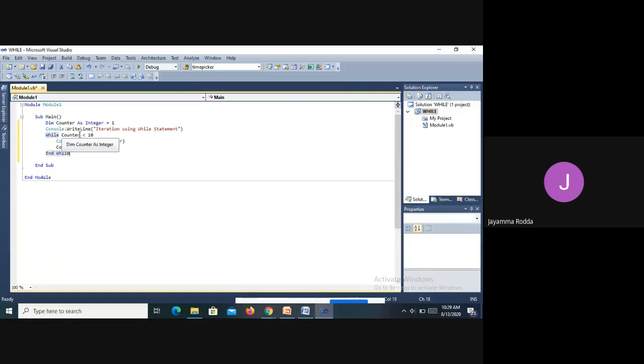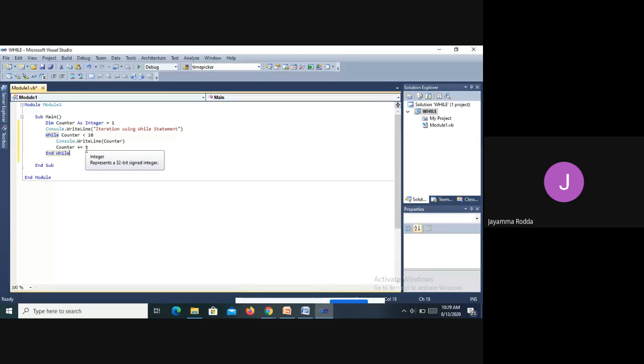So what happens? Initially 1 will be printed. Again counter is incremented, and again the control goes and checks the condition. Counter is now 2, 1 plus 1. When it is checked again, 2 is less than 10, so 2 will be printed. Again 2 is incremented by the increment statement to 3. Again control will go and check the counter condition. 3 is less than 10, so 3 will be printed.